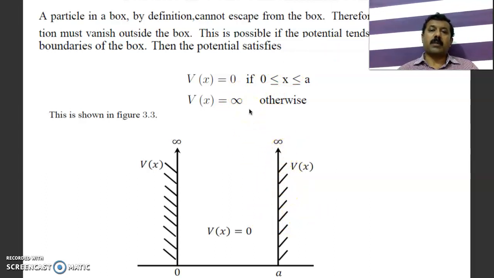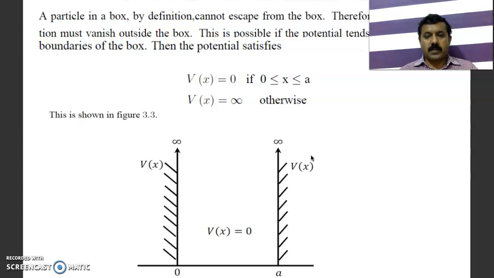The potential for such a problem is given by these equations. V of x is equal to 0 for the particle inside the box, that is from 0 to a. So if x is greater than 0 and less than a, within this dimension of the box, the particle is free. That means no force is acting on it, so the potential is 0. Whereas outside the box, in this region and this region, the potential is infinity.